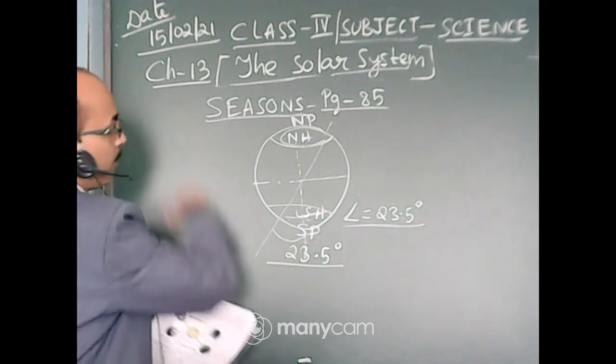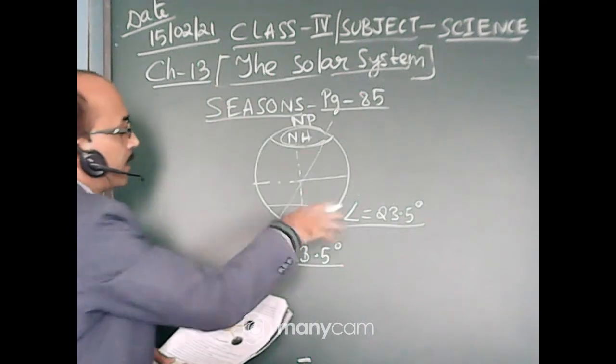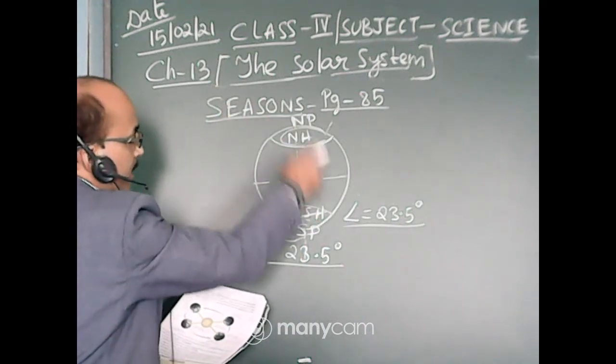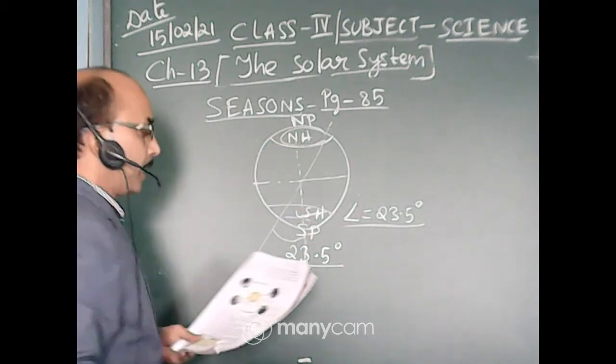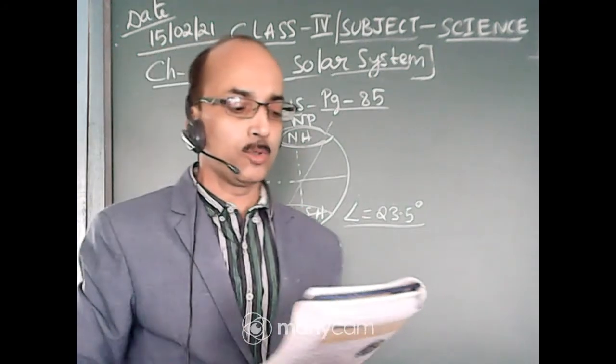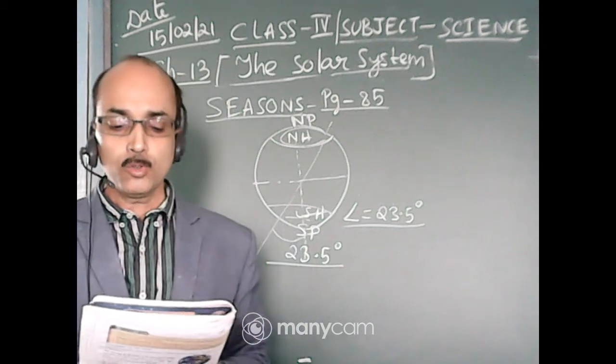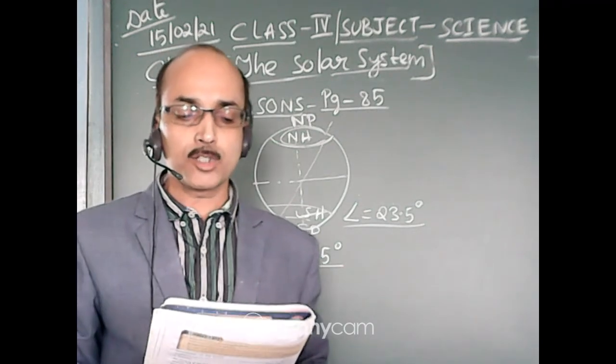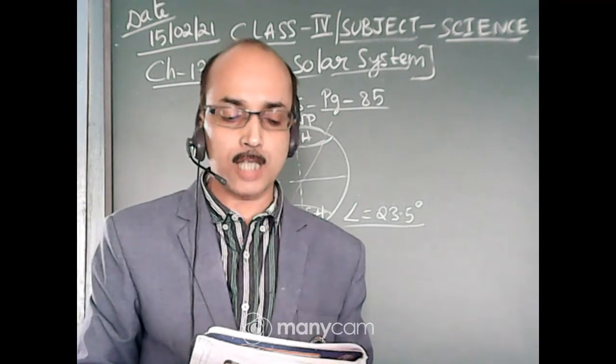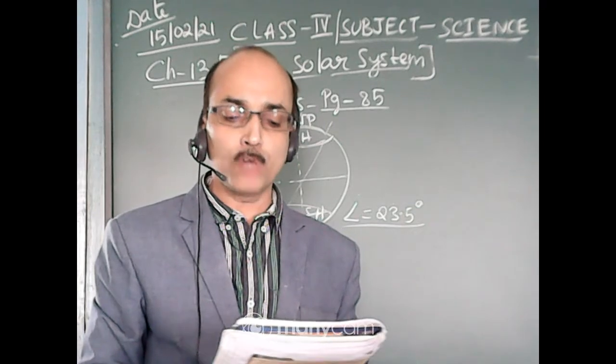Then as the earth rotates and revolves, after 6 months the southern hemisphere is getting the sunlight. So at some other time, about 6 months later, the southern hemisphere is bent towards the sun, while the northern hemisphere is away from it.